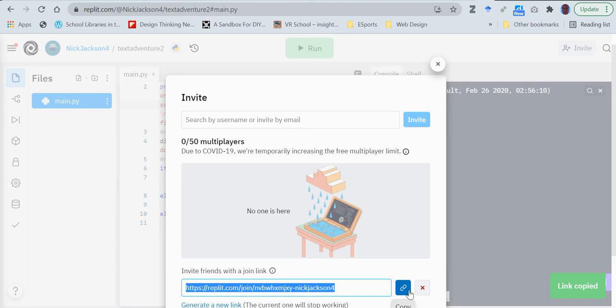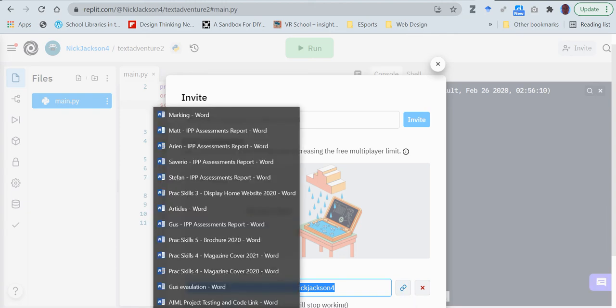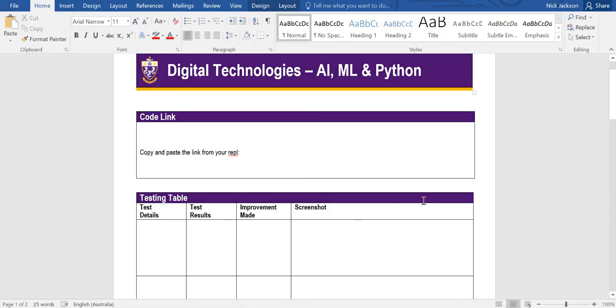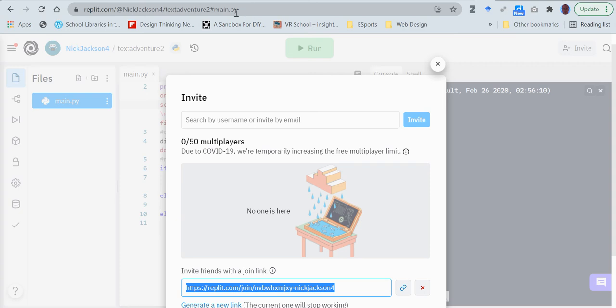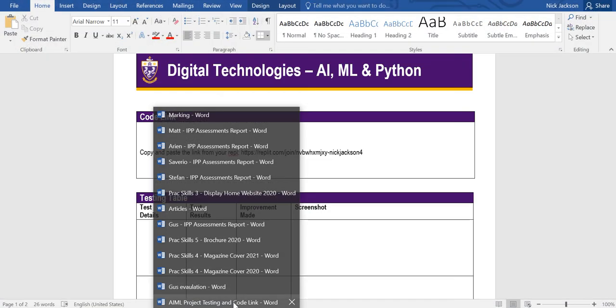Okay, so where do you put this? So you will have on the assessment a document, which I'm just bringing up now, that looks like this, and that's on your assessment in Sector. Okay, so on this document, if that's your text adventure that you've just copied onto there, you need to paste it into there. That's your link. If I got that link from you, then I can go and look at your REPL, your text adventure, and I can mark it. If you do this in here and you copy and paste from here, I'm not going to be able to look at it. So you need to provide me with that link that I've just shown you there.